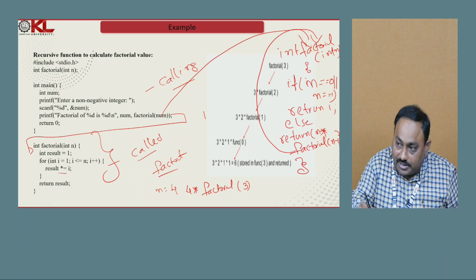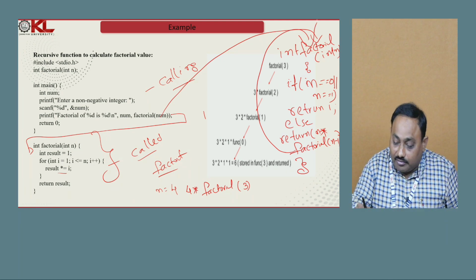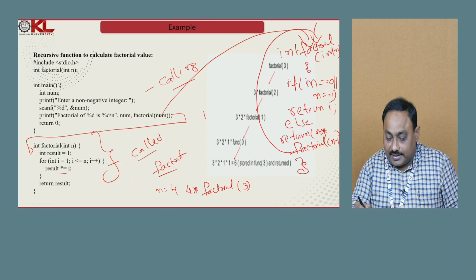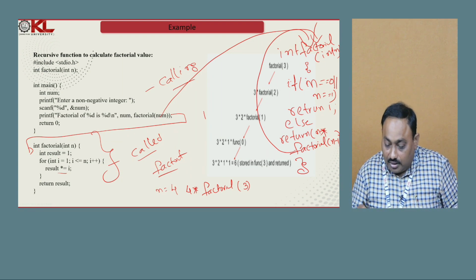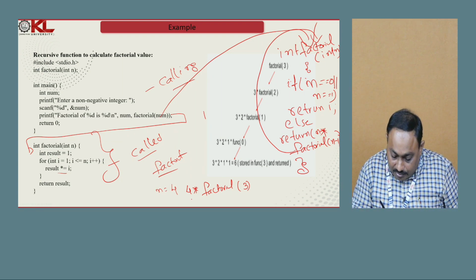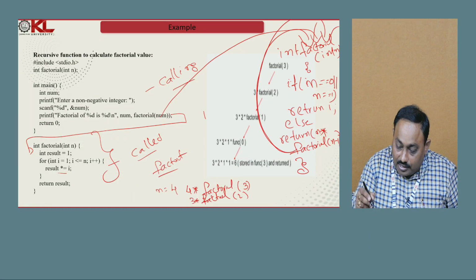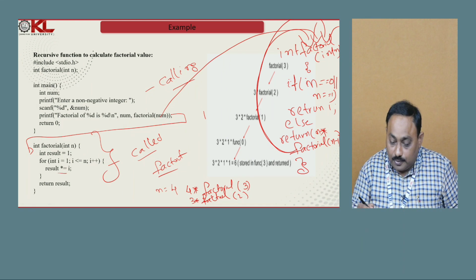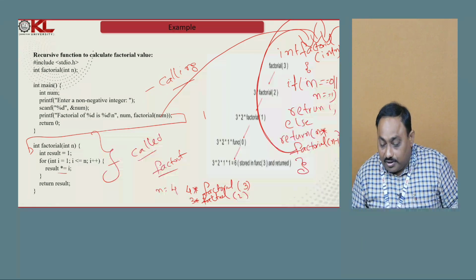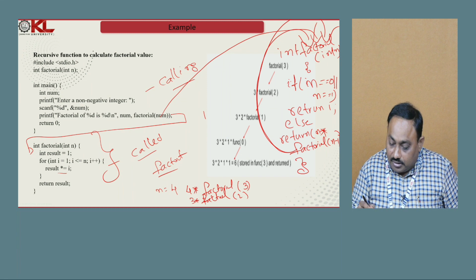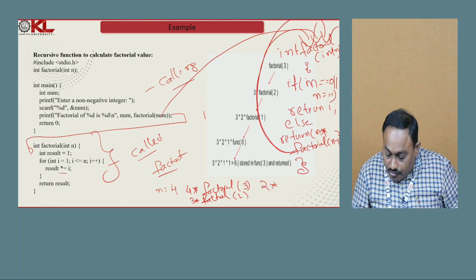Again the function comes here. Now what is the n value? 3. Again check the condition, not 1. So it goes to the else part, executes 3 into factorial of 2. This is the second recursive call. Again control comes here. Now what is the n value? 2. Check the condition, is n equal to 0 or 1? No. So it comes to the else part. Again it calls 2 into factorial of 1.